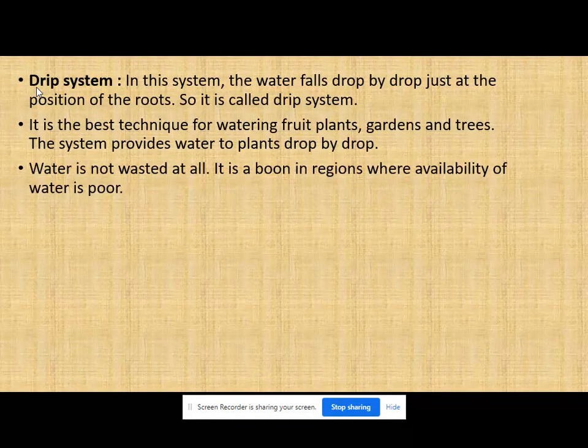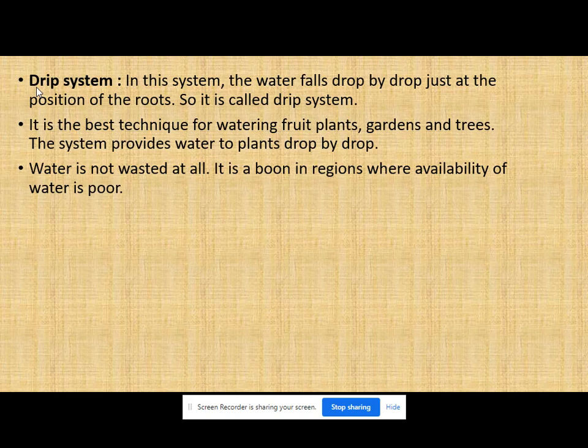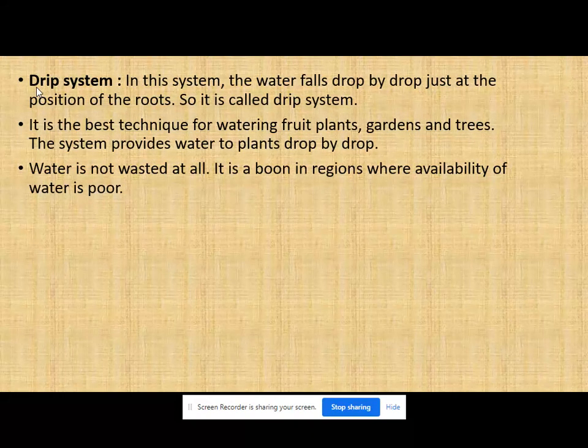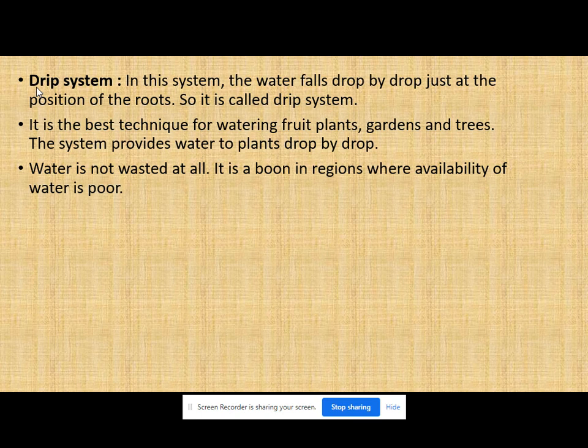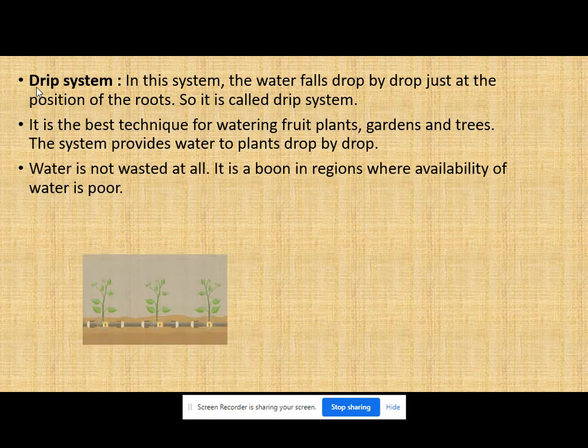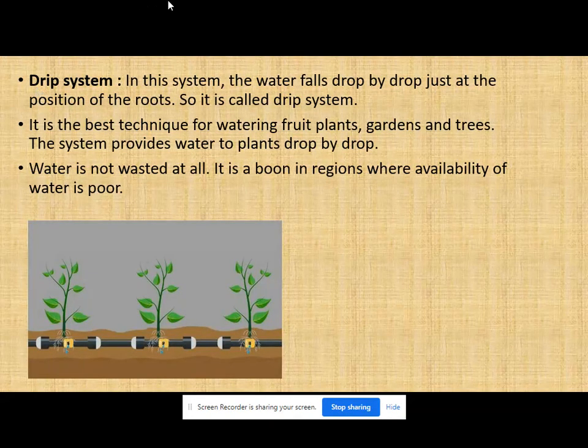Because of drip irrigation, there is no wastage of water. The water is not at all wasted. So this is like a blessing for the regions where water is not much available. In places where water is not available more, it can be utilized. So see here, the drip system.